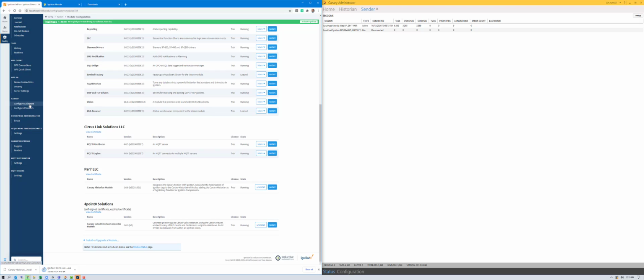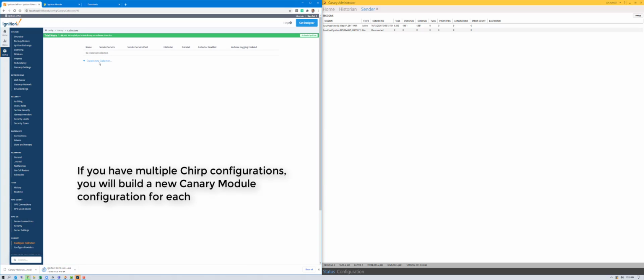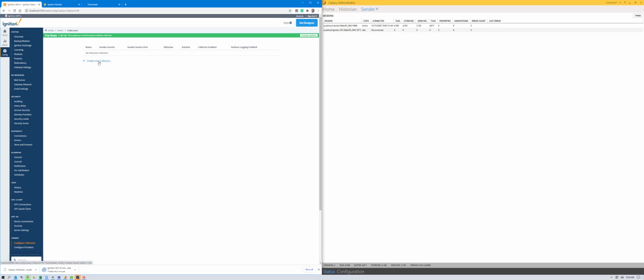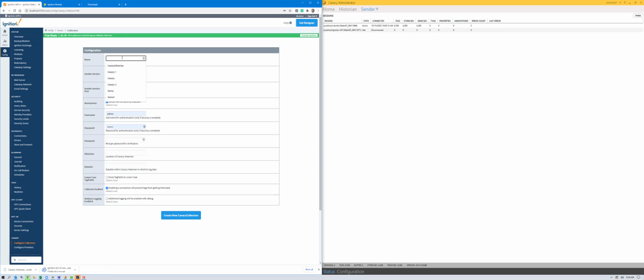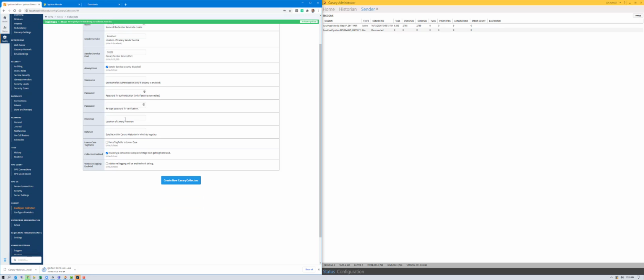This is a data collector using the sender service API. We'll create a new collector. I'm going to name it the same, in this case, Canary. It's important that you keep the same name. That way we don't have to go through and edit each tag and point it towards a different storage provider. Turn off my autofill. My historian stays the same, and my data set stays the same.